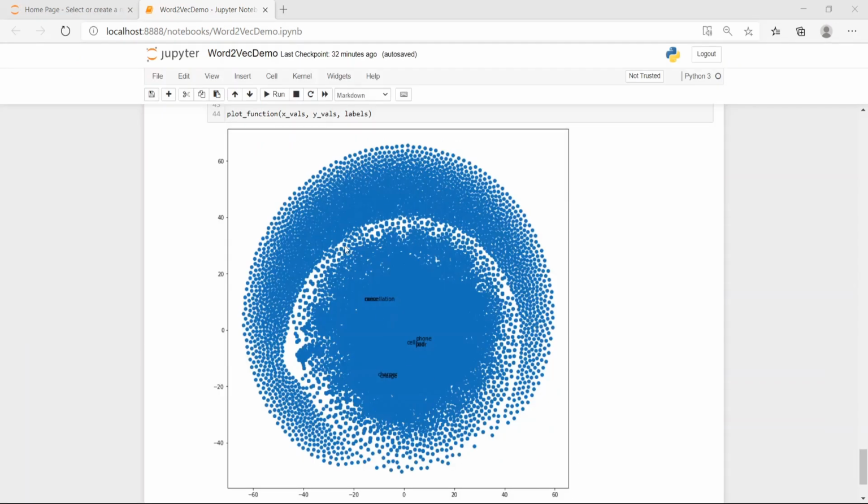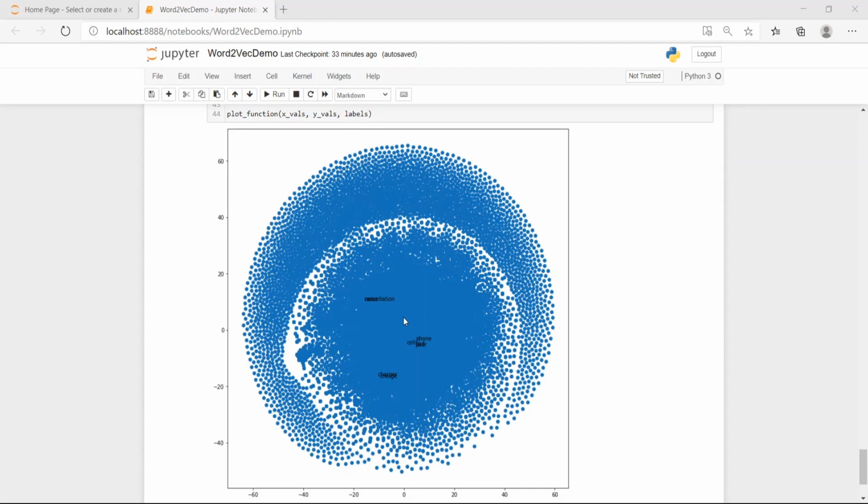Let us look at the TSNE visualization of our word vector space. We had close to 30,000 words, so you have that many points over here. If you now look at words like noise and cancellation, they are very close to each other, right? Cell and phone, poor and bad, charger and charge. So this skipgram word vector model is able to nicely capture the relationships between these words in this vector space.